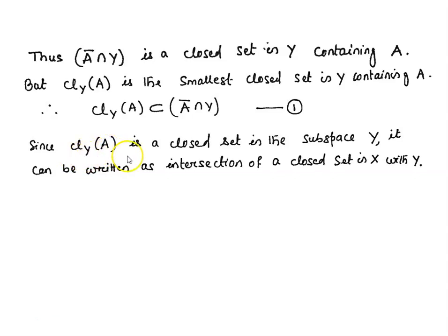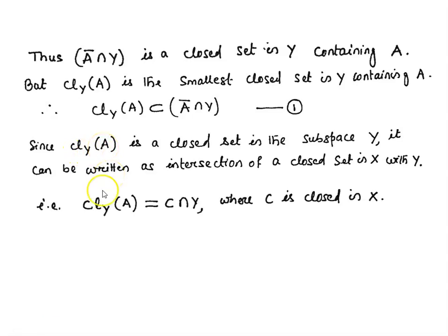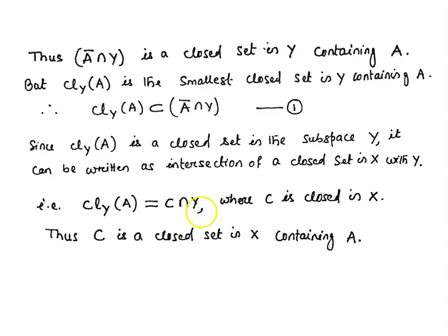Since the closure of A in Y is a closed set in the subspace Y, it can be written as the intersection of a closed set in X with Y. We know that the closure of A in Y is the smallest closed set in Y containing A, so this is a closed set in Y. So this closed set in Y can be written as the intersection of some closed set in X with Y. That means the closure of A in Y can be written as C intersection Y, where C is closed in X. Because the closure of A in Y contains A, A is contained in C intersection Y. So A is a subset of C, and C is closed in X. So C is a closed set in X containing A.